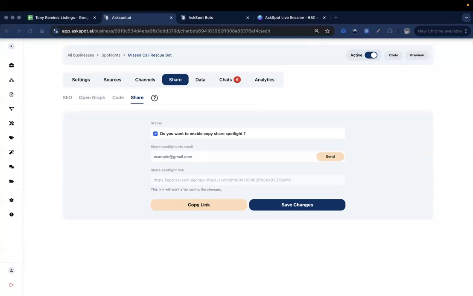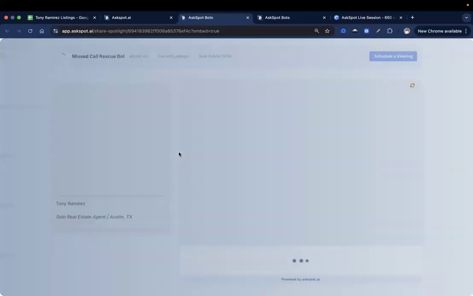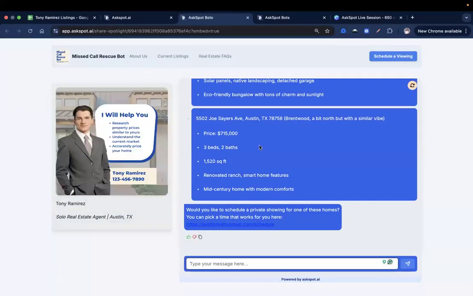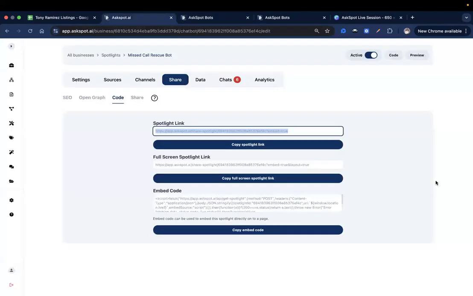You can get the chatbot link from the Share tab in your AskSpot account. Go to Code, and then you have your Spotlight link right here. By the way, guys, you can shorten this if you want. There are external sites available to shorten this type of link. If they tap on it, they'll be redirected to this beautiful Spotlight landing page.